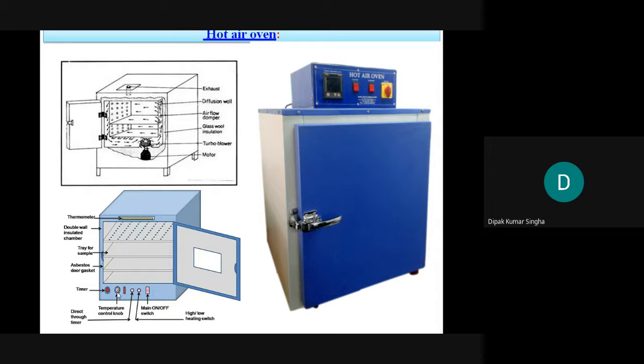Suppose you set the temperature to 160 degrees, so automatically it stays at 160. Current is continuously on, and when the temperature rises, automatically it will be cut off. I think all of you know it. Most instruments are thermostatically controlled, in case of geyser, in case of microwave oven, or others. Nowadays every electrical instrument, all the home appliances and instruments, are thermostatically controlled, because the same temperature is maintained.